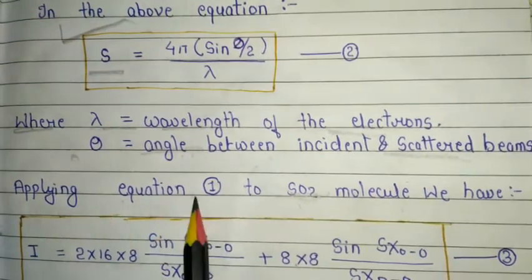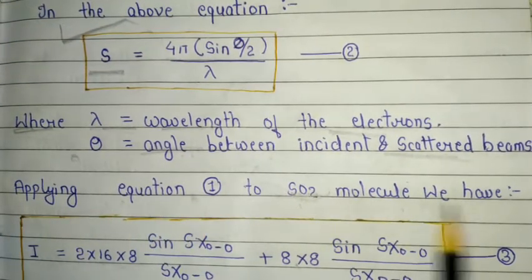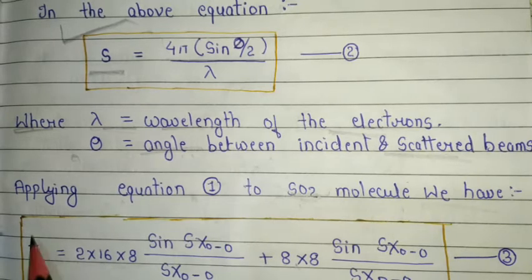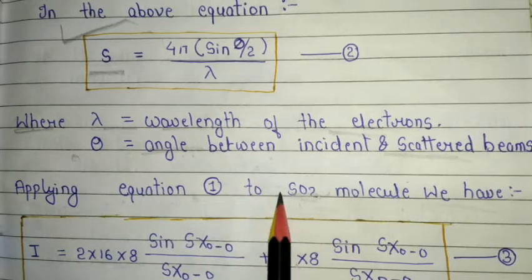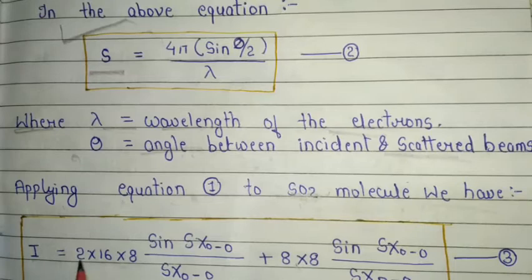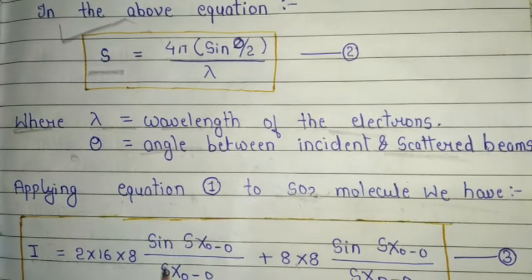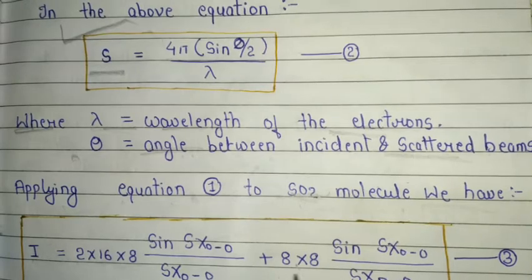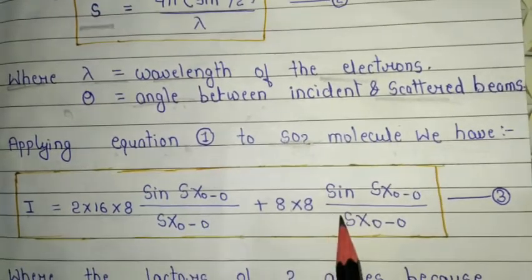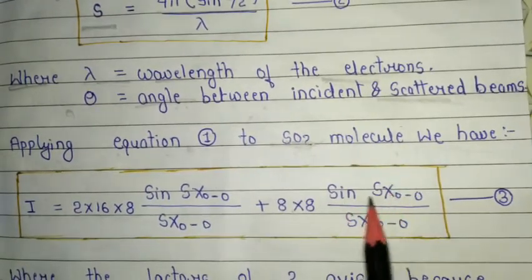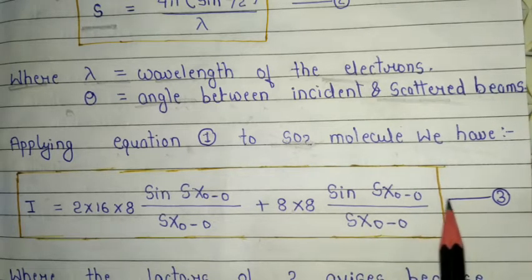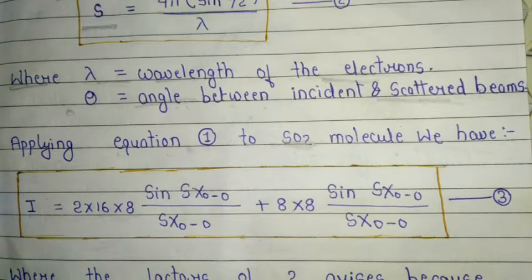Applying equation 1 to the SO2 molecule, we have, as an example of this equation, I equal to 2 into 16 into 8 sine s x0 minus 0 upon s x0 minus 0, plus 8 into 8 sine s x0 minus 0 upon s x0 minus 0. This is equation 3.